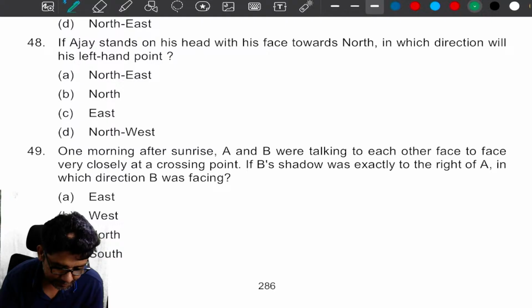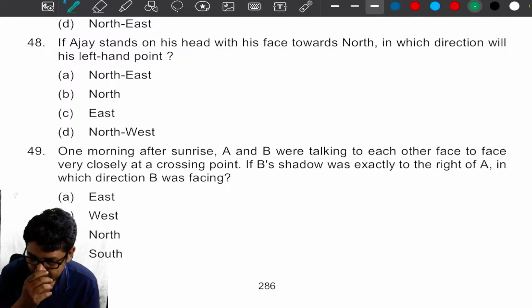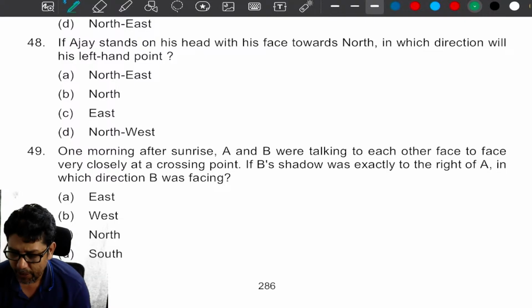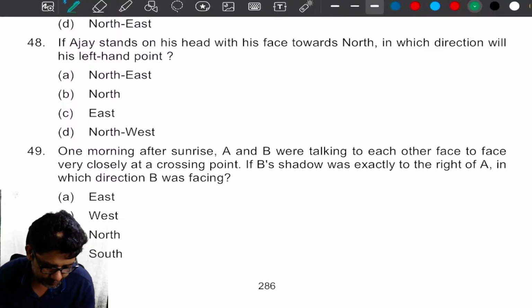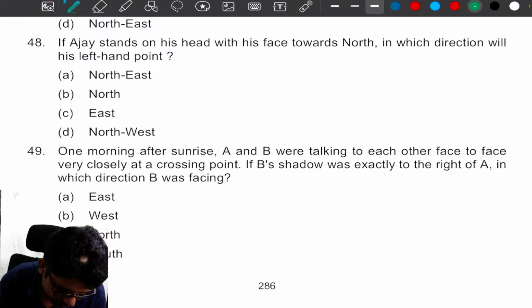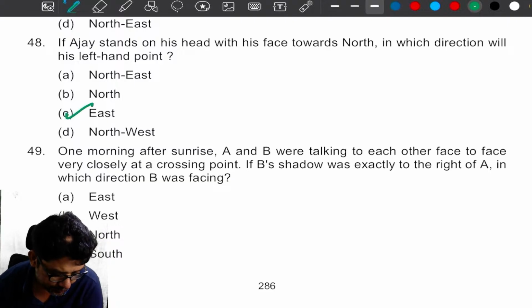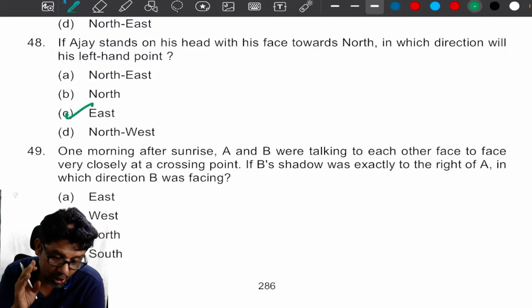East. East. Very good. Superb. East is the right answer, my dear. See, when a person is upside down facing north, the left and right directions get inverted vertically. Please understand that. It makes the left hand point east instead of west, as it would in the normal upright position.